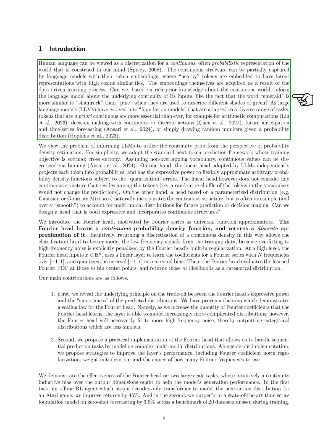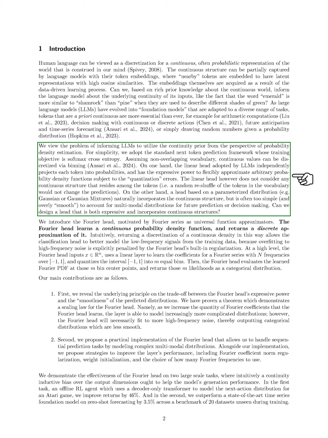For instance, we recognize that the word emerald is more closely related to shamrock than to pine when discussing shades of green. As large language models, LLMs, have become versatile tools for various tasks, the need for continuous representations is increasingly important. These models can benefit from understanding continuous values for tasks like arithmetic, decision-making, and forecasting. We approach the challenge of integrating this continuity into LLMs through probability density estimation.